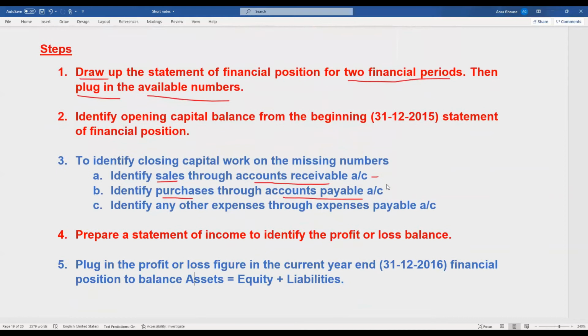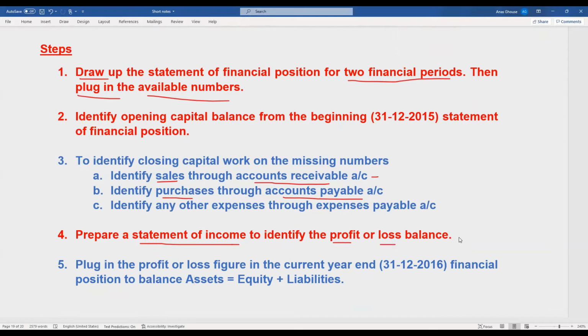So once you are done with that, if you identify sales and purchases, then the next step is to prepare the statement of income. Just take these numbers and prepare the statement of income to identify either the profit or loss balance.